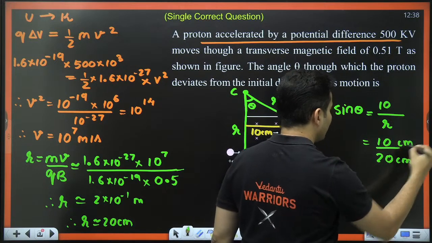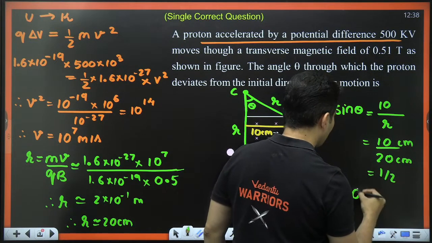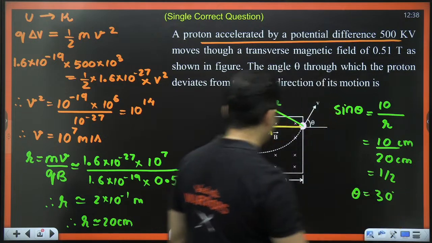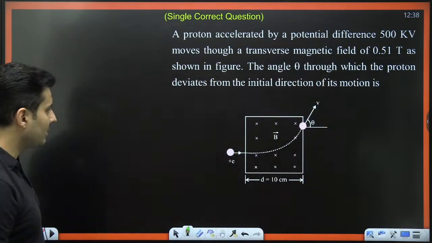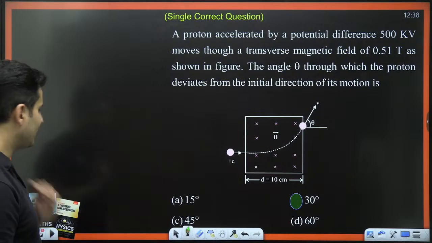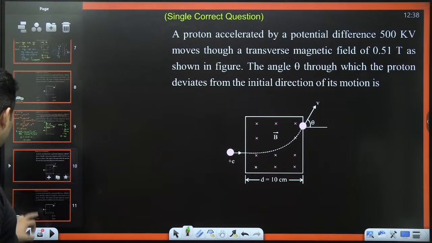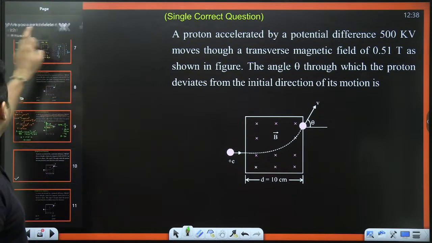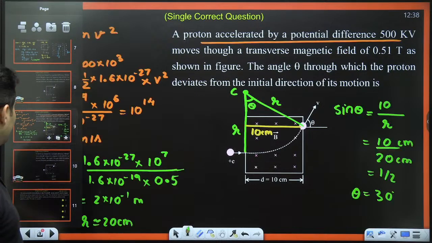This was also in centimeters, so the ratio is basically half. So theta is basically 30 degrees. Yes, that is the correct answer. I don't need this slide. Perfect. We got the answer.